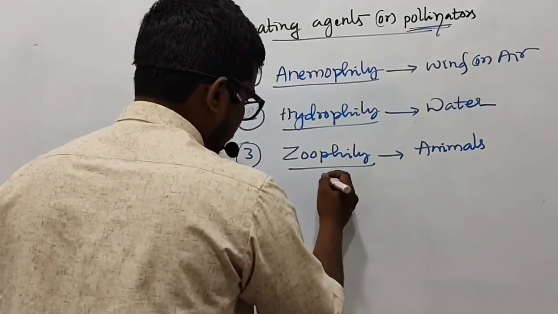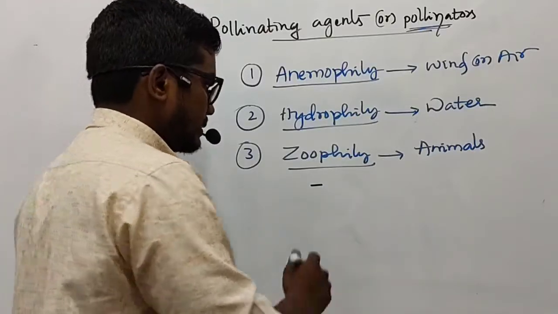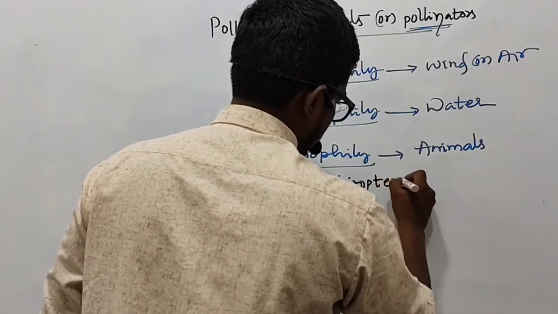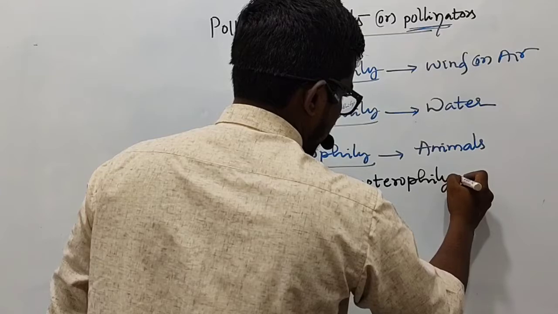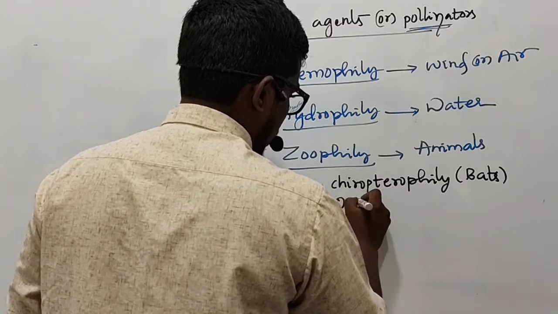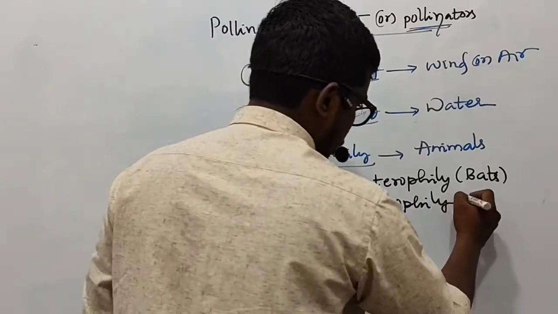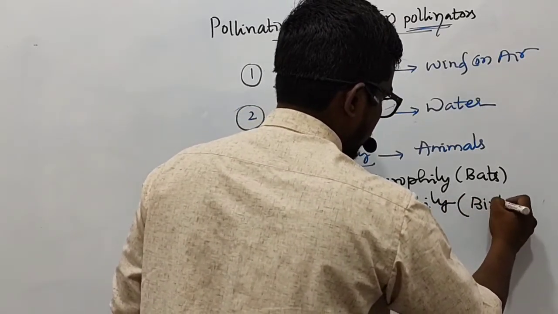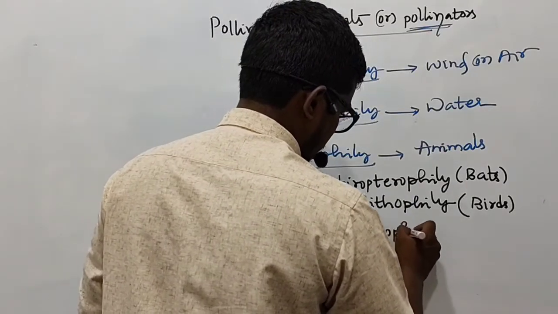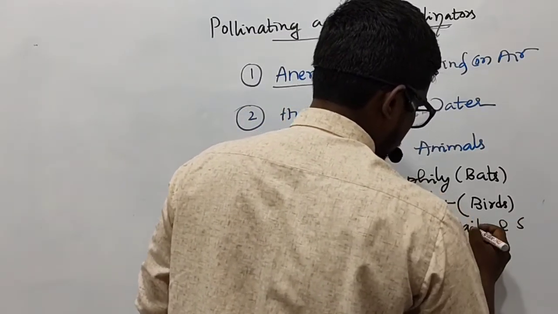Under this, my dear students, let us also discuss types under zoophily. A few of the important ones. First, we are going to discuss chiropterophily. This is pollination which is brought about by bats. Secondly, we have ornithophily. This is the type of pollination which is brought about by birds as the pollinators. Then we have malacophily. Here snails and slugs play an important role to bring about the process of pollination.